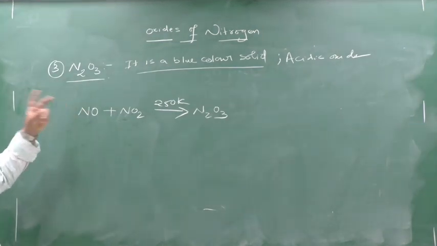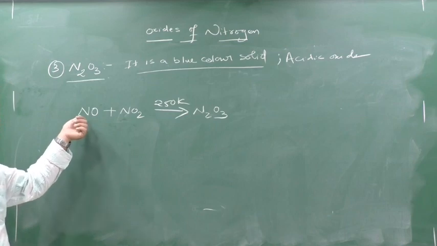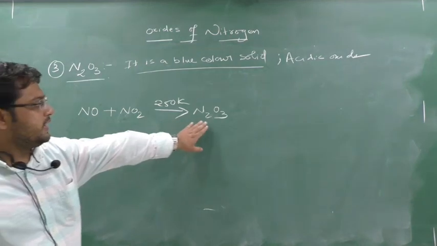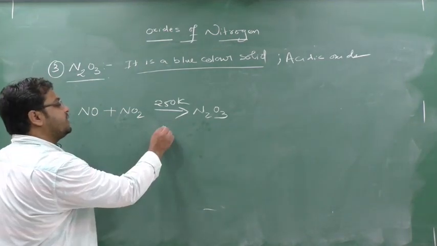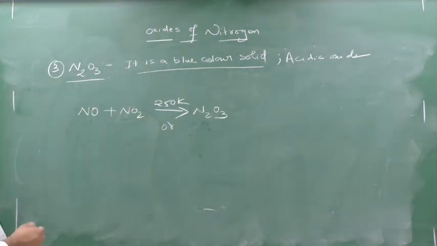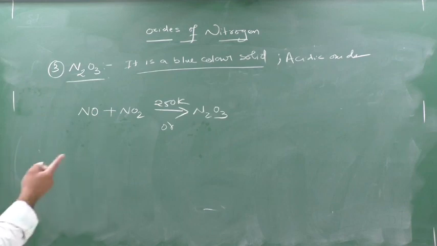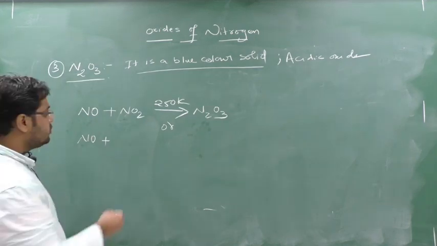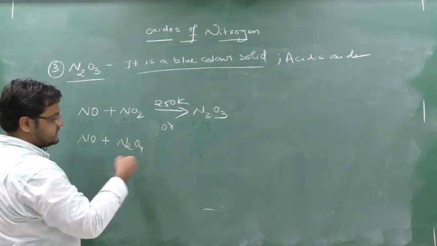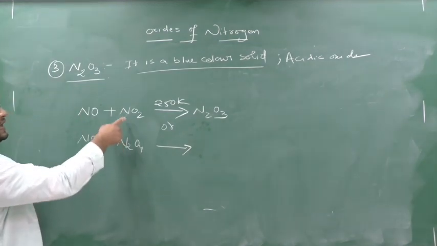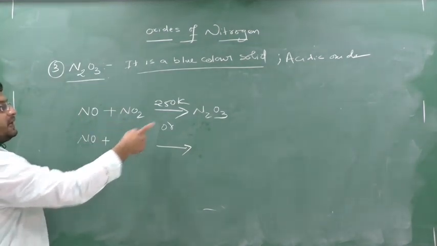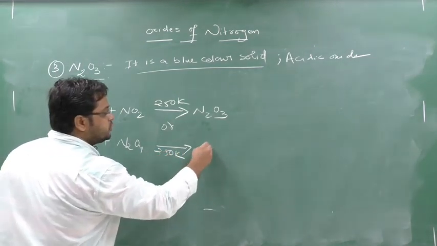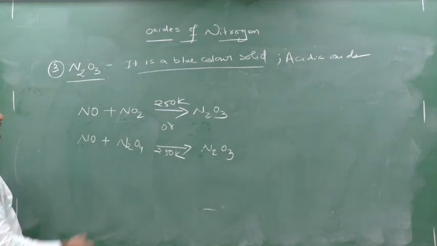So see how to prepare N2O3. I have two oxides of nitrogen, NO and NO2. You combine them, and it forms N2O3. Now the same preparation I can do with another one. You know NO2 also has a dimeric structure. Who is the dimeric structure of NO2? N2O4, as I told in the starting of the lecture. So I can prepare N2O3 with N2O4 also, at the same 250 Kelvin, and I'll produce N2O3. Clear?